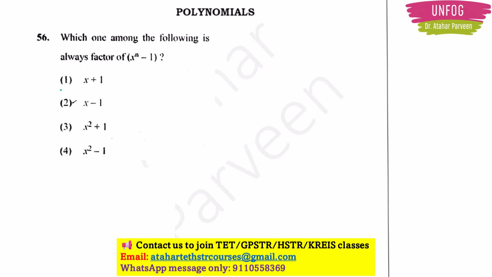Which one among the following is always a factor of x to the power n minus 1? So that is also a polynomial only. See, here they are telling x to the power n minus 1, right? So just put x is equal to 1. If you put, you will get 1 to the power n minus 1. This is equal to 0, right? But one concept you should remember, that if a polynomial becomes 0 at x is equal to 1, then what will be the factor? x minus 1 will be the factor, right? So our answer will be x minus 1 here.